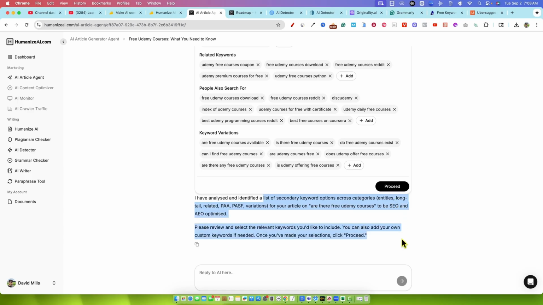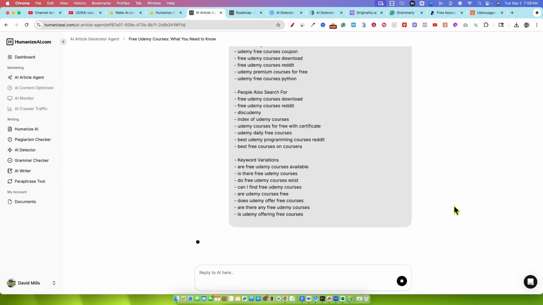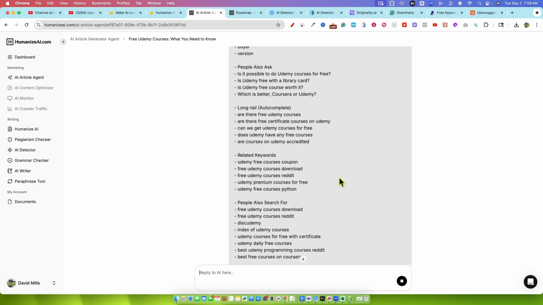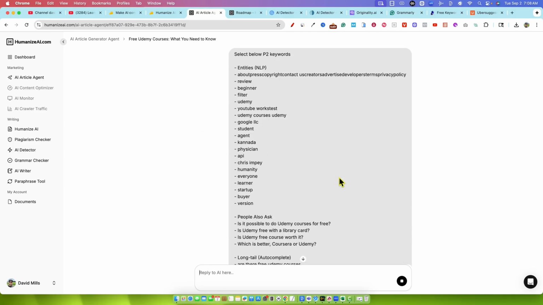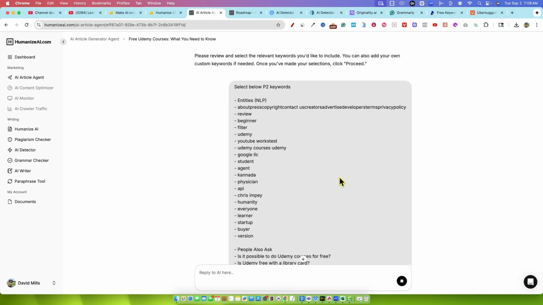It is pretty thorough. It's in a chatbot way. You would expect doing stuff like this in Neuron Writer, Koala Writer, SEO Writing.ai, all kinds of other tools, but this is more user-friendly. It just takes you one step at a time. You're just chatting with an AI chatbot. It says it found all these keywords, please review and select the relevant keywords you'd like, and you can remove them. And see the proceed button? I think they should have had the proceed button earlier, and that would have been nice on one of those other steps. Just push the proceed button when you're ready, right? So we've got all these keywords right over here.